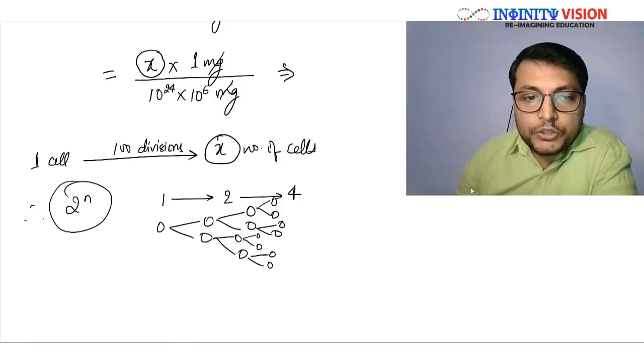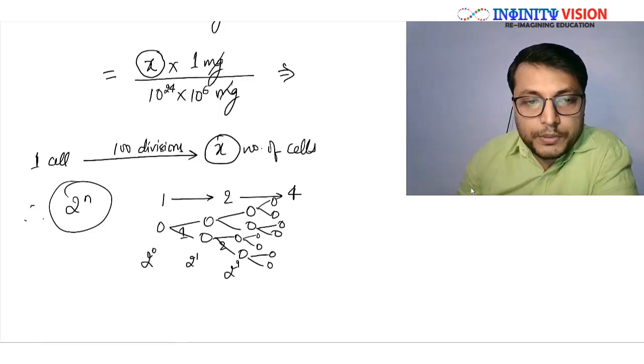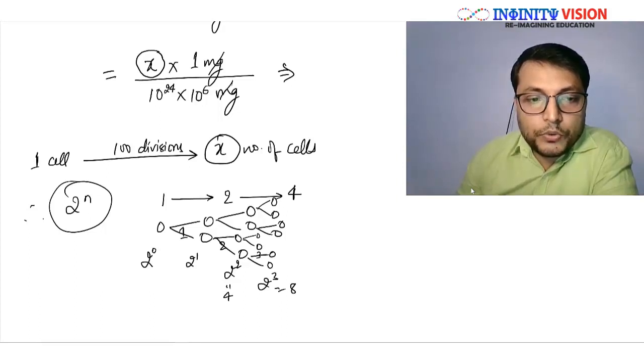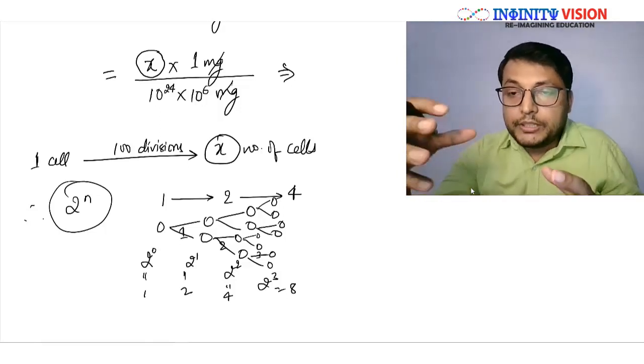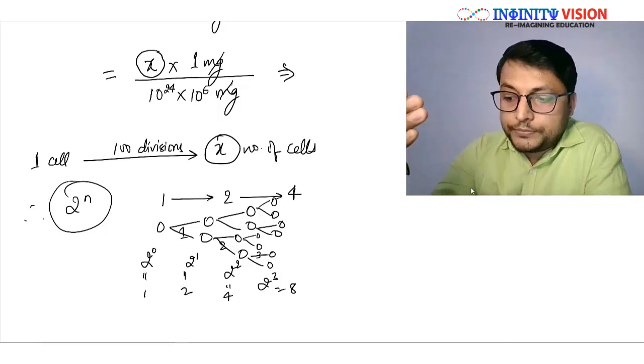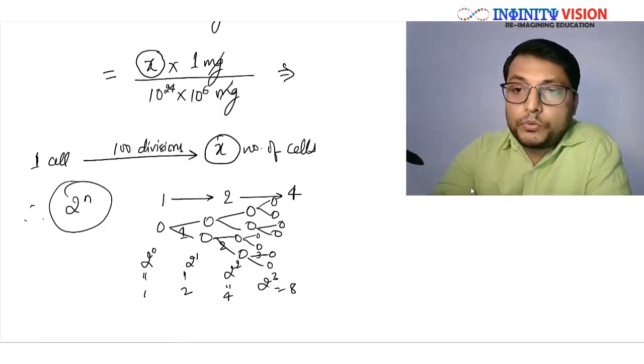Can you see? So they are following 2 to power 0, 2 to power 1, because there is one division. This is the first and this is the second division, 2 to power 2. This is the third division, 2 to power 3. See, 8, 4, 2, 1.